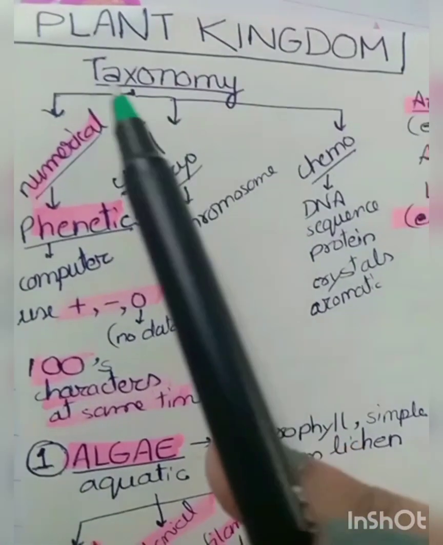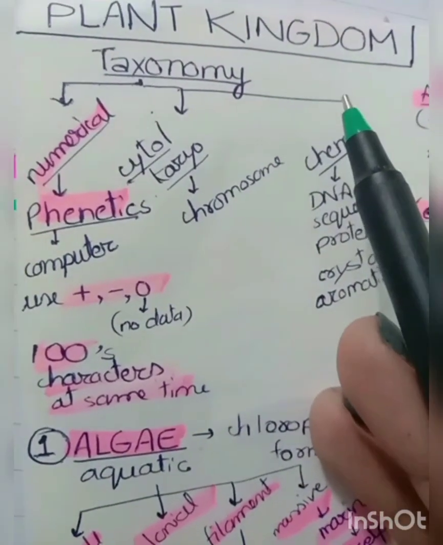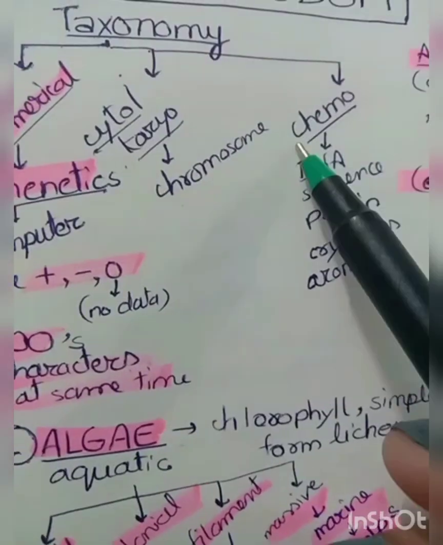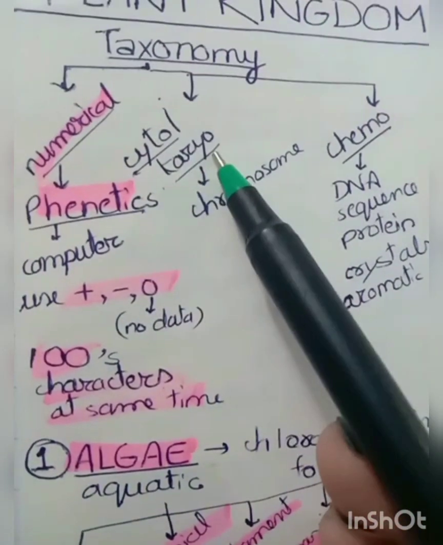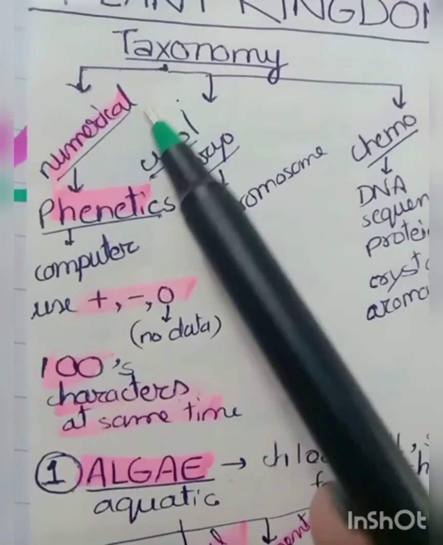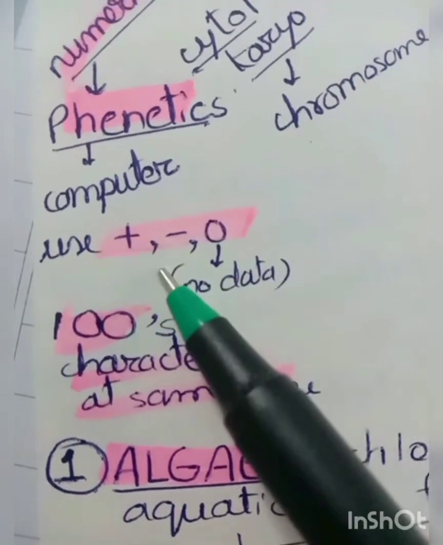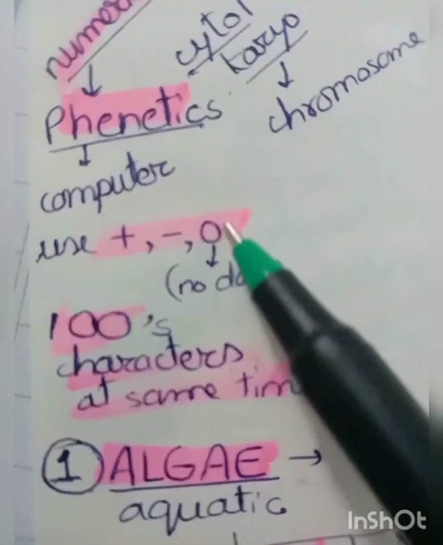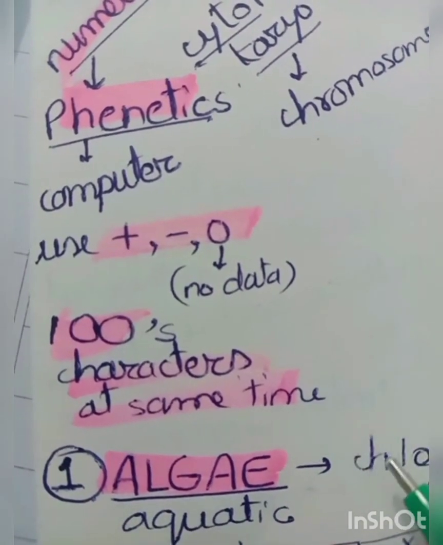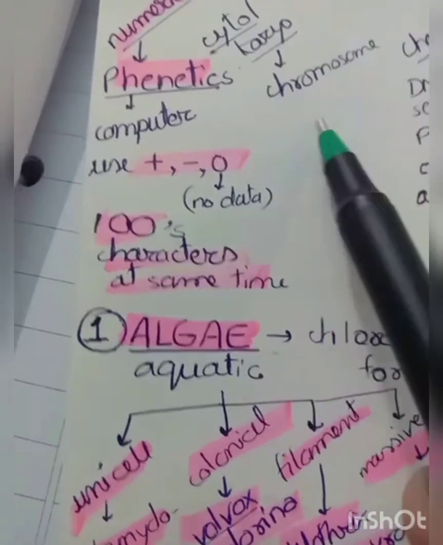So now the next is taxonomy. There are three types of taxonomy: first is numerical taxonomy, then cytotaxonomy, and chemotaxonomy. Cytotaxonomy is also known as karyotaxonomy. Numerical taxonomy deals with the use of the symbols plus, minus and 0, and 0 signifies no data. It deals with almost 100 characters at the same time. It is also known as phonetics, like computer based systems.